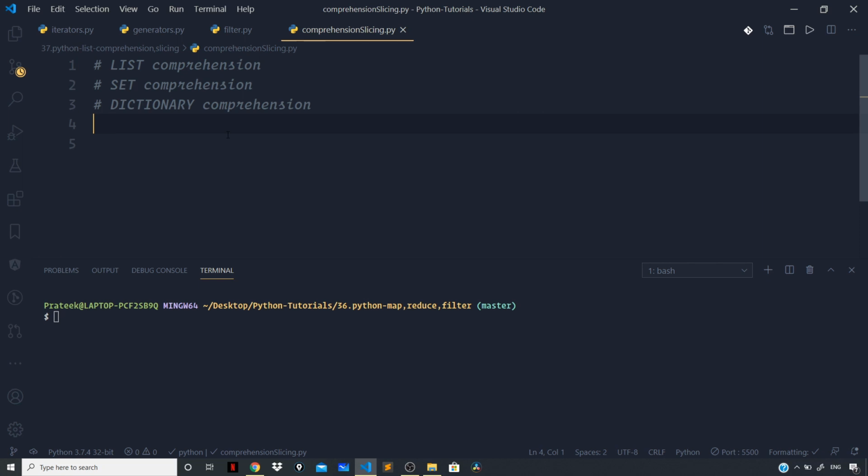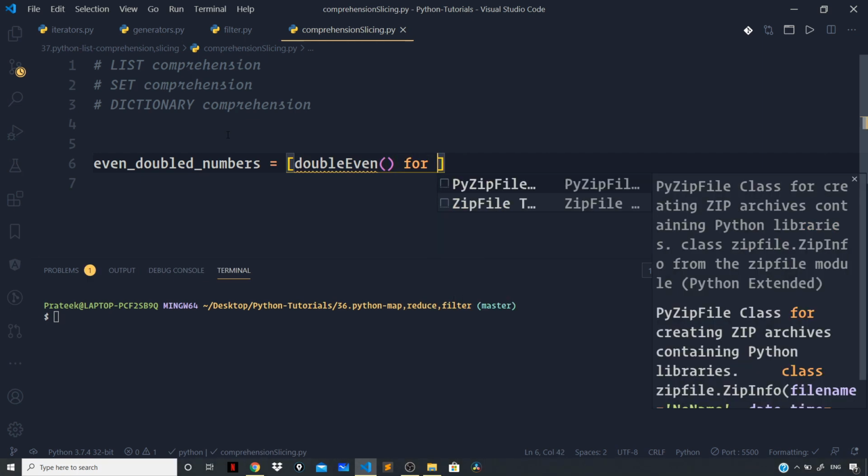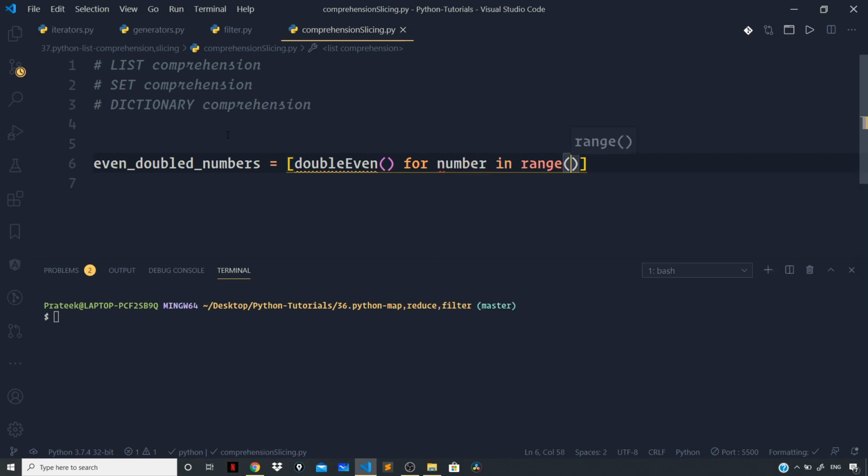Here is how you can achieve this. We want to get all those numbers which are even and then double them. So I will name this even doubled numbers. To define a list comprehension, first use the square brace notation of a list. Then I will define a function double_even, and we will use the for loop within the square braces, for each number in range. So we are generating all the numbers from 0 to 9, and each time we will pass the number from the current iteration to this function double_even, which will take the number and return the double of it.